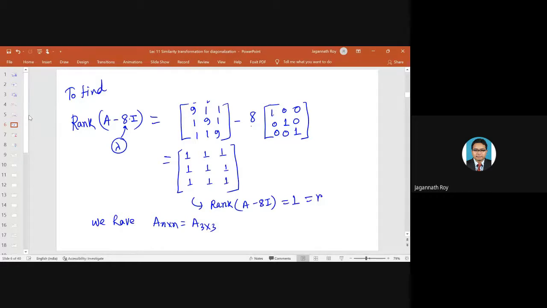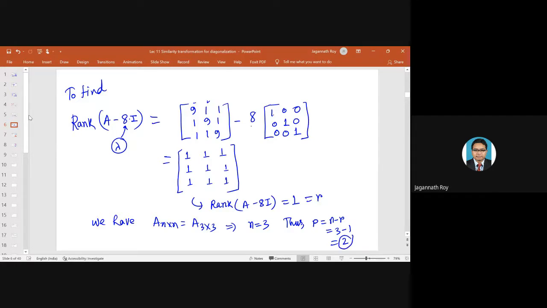So n equals 3. Thus we have P equals n minus r. So that means 3 minus 1. So there will be 2.